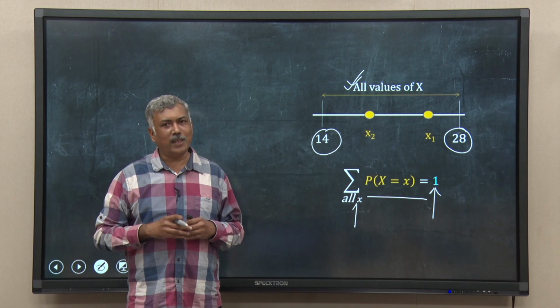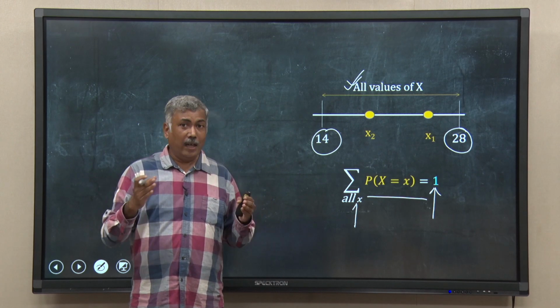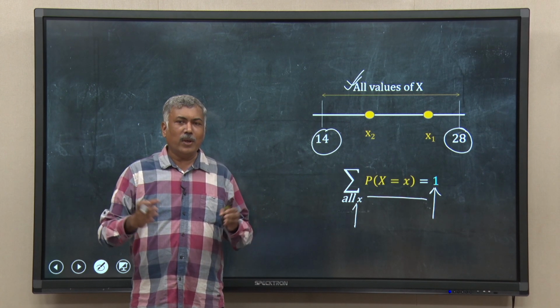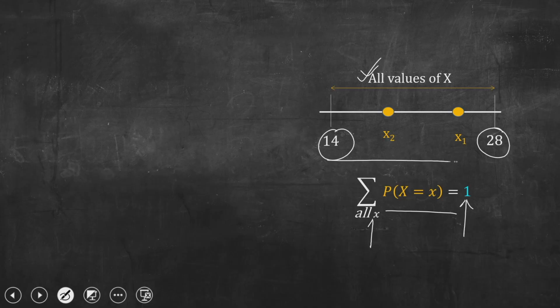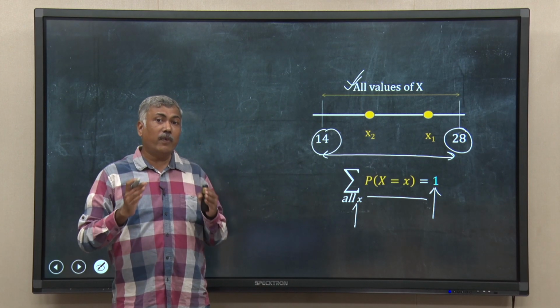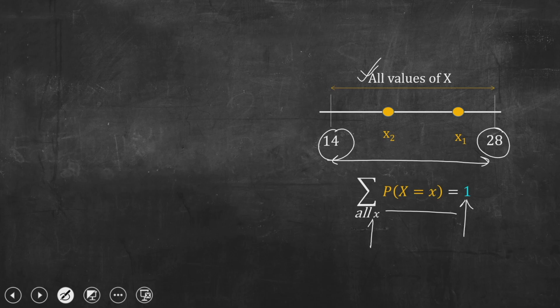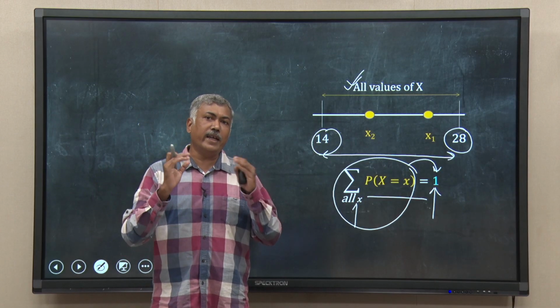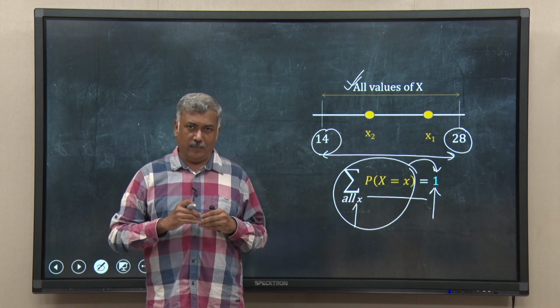Now, how many numbers are there between 14 and 28? Infinite numbers, right, because I am not considering discrete numbers. So, I can have infinite values of x from 14 to 28, and that means I have an infinite number of probability values, and I am summing all those infinite numbers here, and that gives me 1. So, a summation of infinite terms giving me 1. So, what is the value of one of those terms?